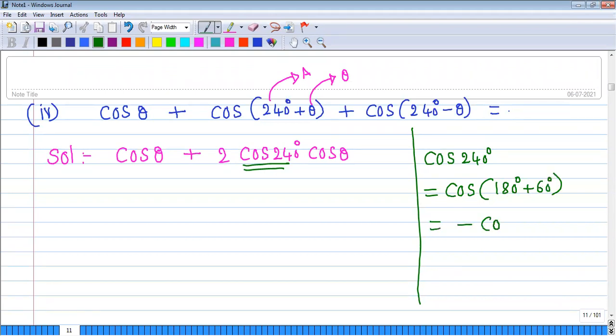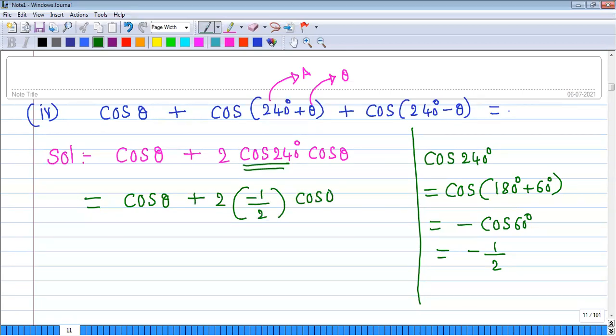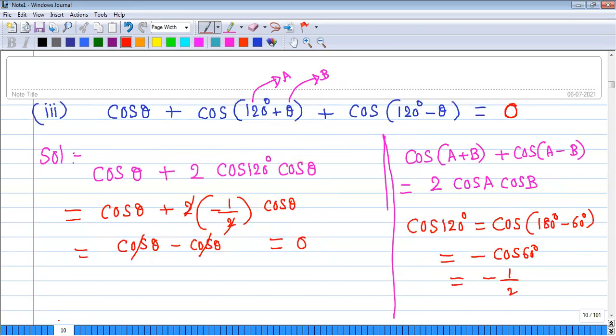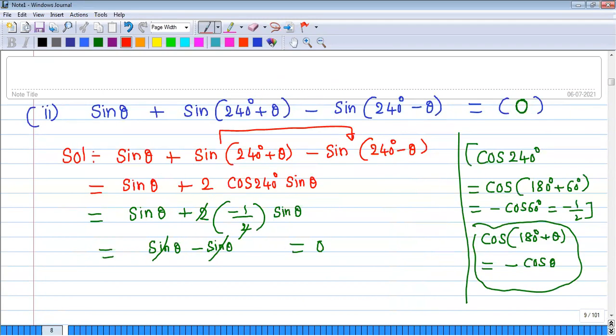That will be minus cos 60. Minus cos theta is equal to minus 1 by 2. So minus 1 by cos theta plus 2 times minus 1 upon 2, minus 1 by 2 cos theta. So the cos 2 theta will cancel out, the 2 gets cancelled. Cos 2 theta minus cos 2 theta is equal to 0. So this is also 0. Completed.